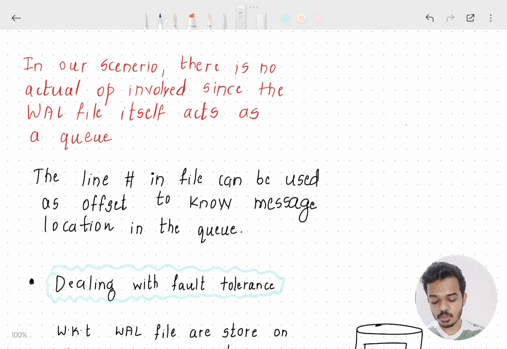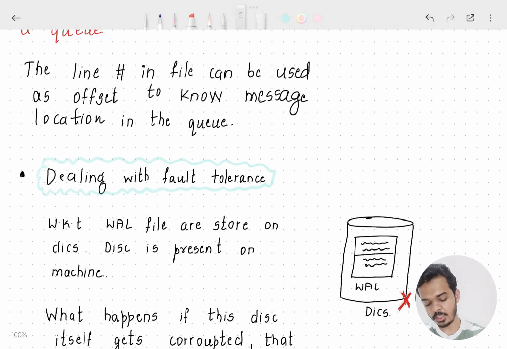In our scenario, there is no actual operation involved, since our write ahead log file is only going to maintain the queue. Let's see how it will do that. We'll use the line number in the file as the offset. What was offset?